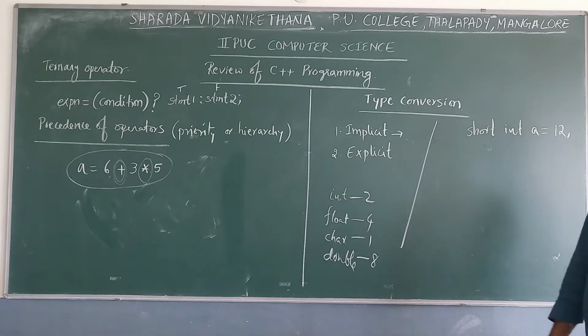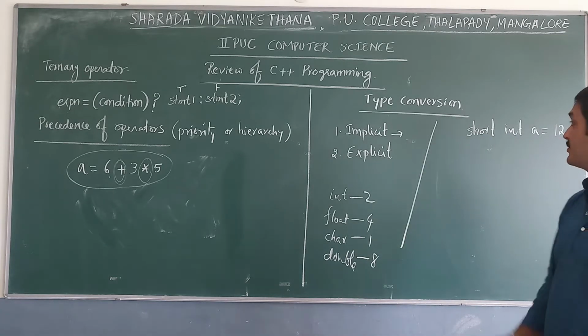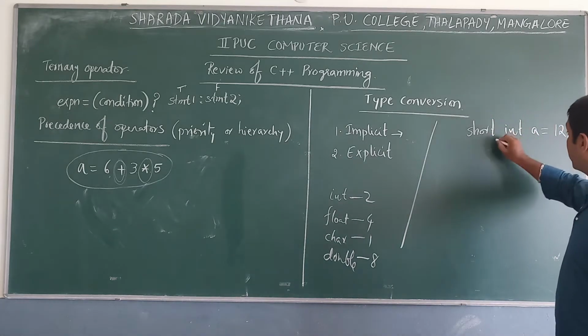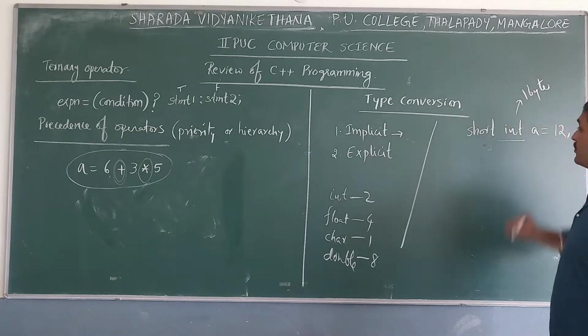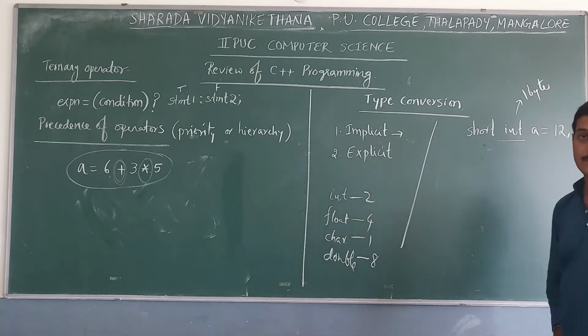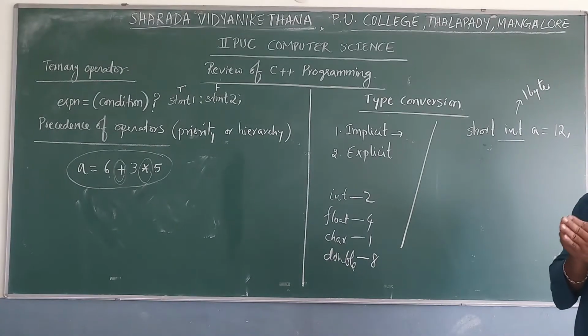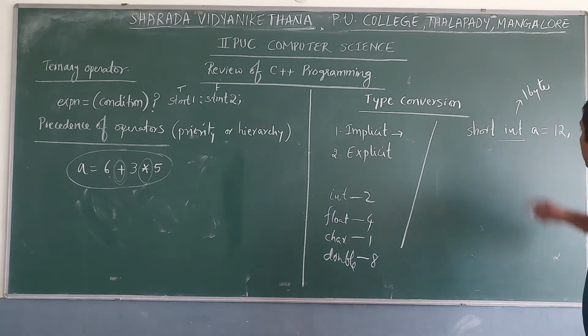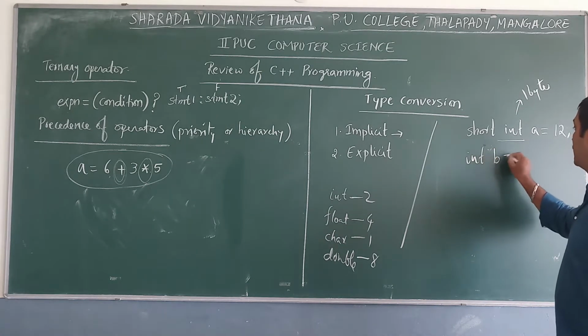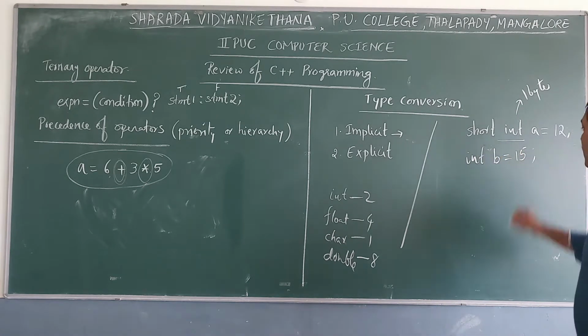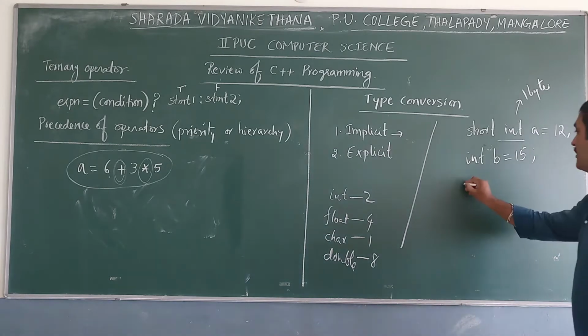Short int uses modifiers, so it requires 1 byte of space to store, which is less compared to int. Then int b, and here b equal to a.